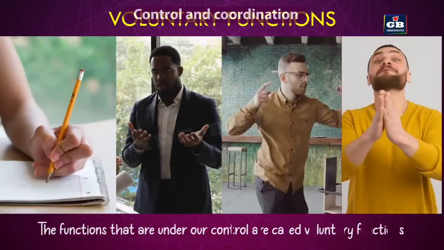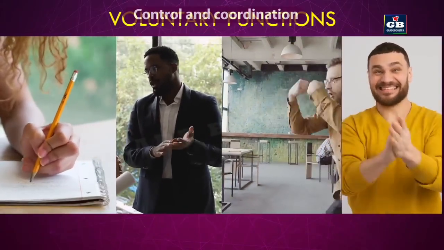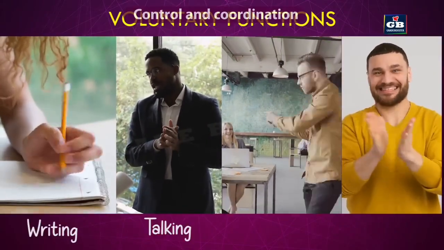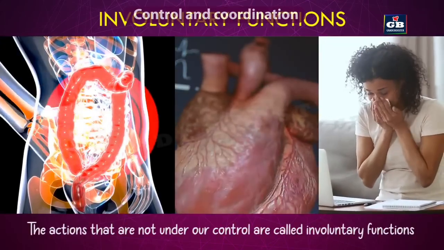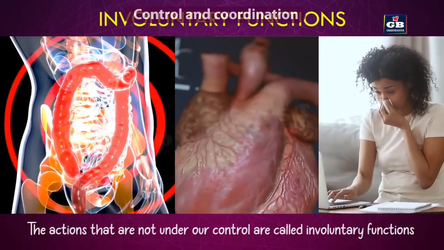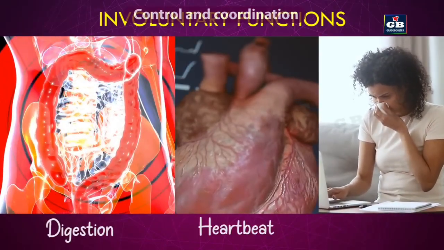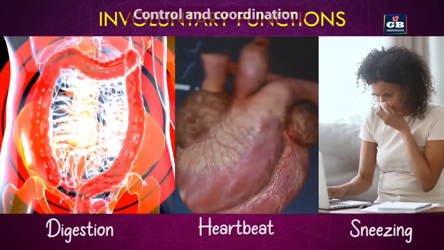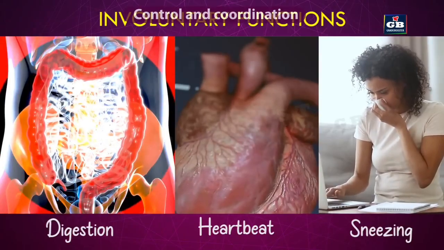Examples are writing, talking, dancing, clapping. These are the examples of voluntary functions which are controlled by our brain. The actions that are not under our control are called involuntary actions, like digestion, heartbeat, sneezing. These are some examples of involuntary actions which are controlled by the human brain and spinal cord.